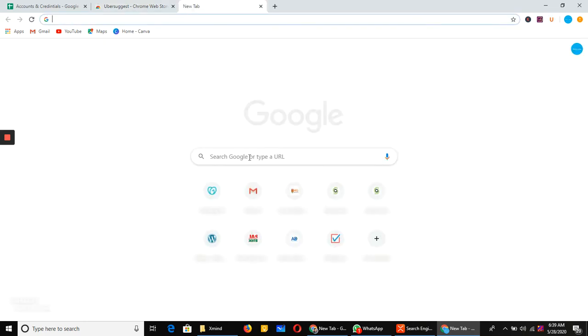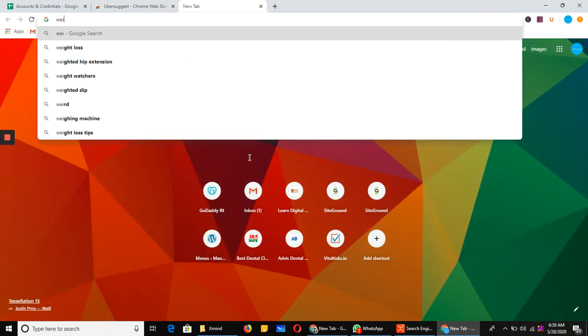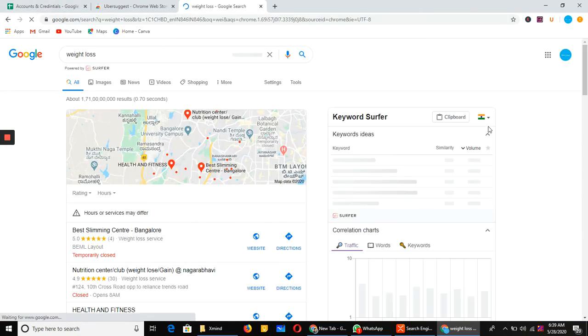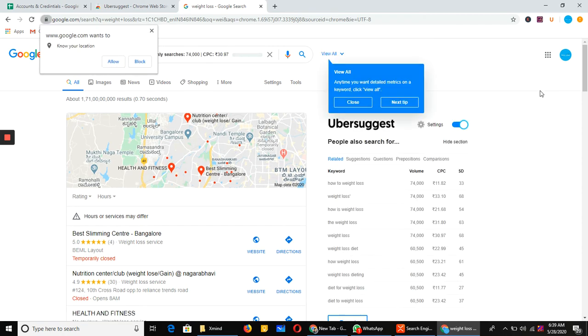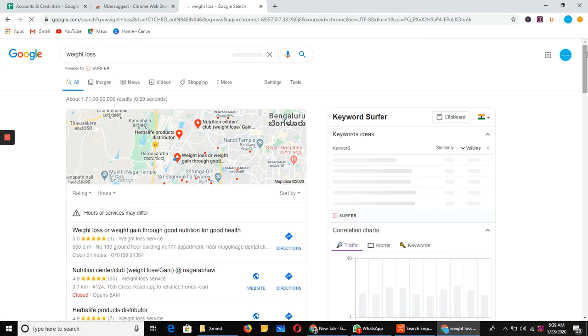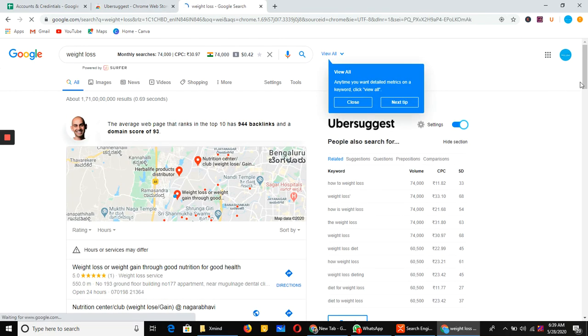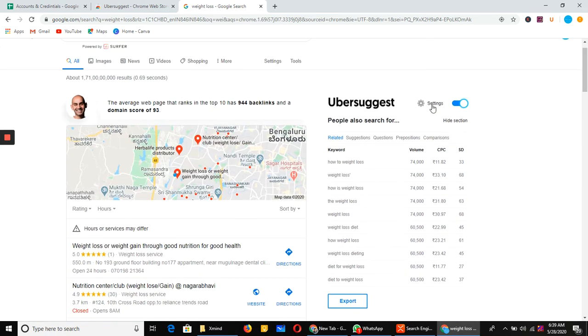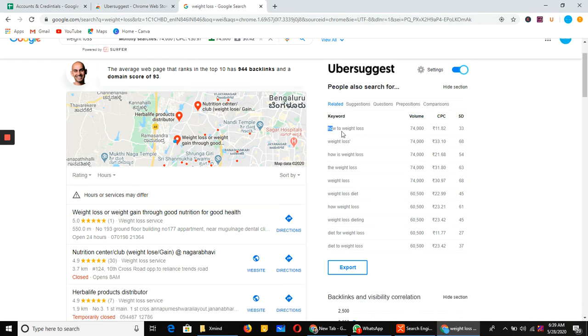So let me go to the search engine and take a keyword. Weight loss is my keyword, and I'll do some research on it. Another tool is here, which we have discussed already. Here can you see Ubersuggest? This is the tool. I prefer the India location, and here we got keywords. These are the keywords.